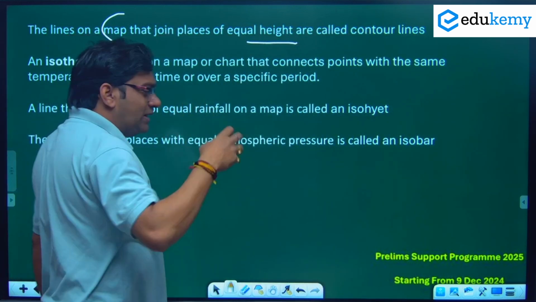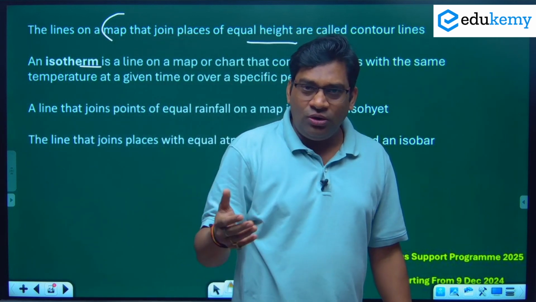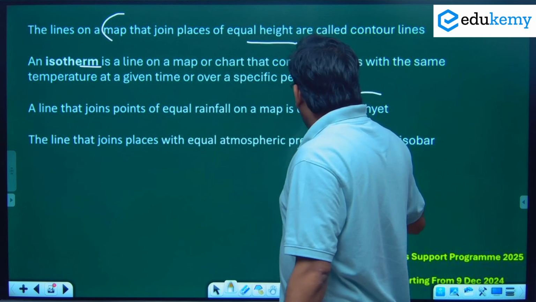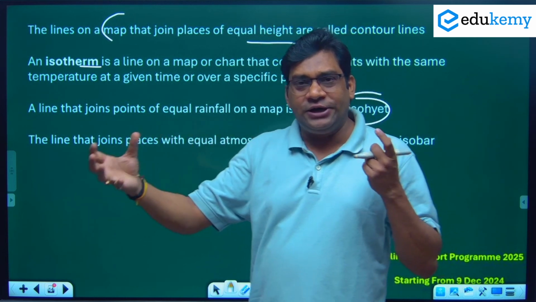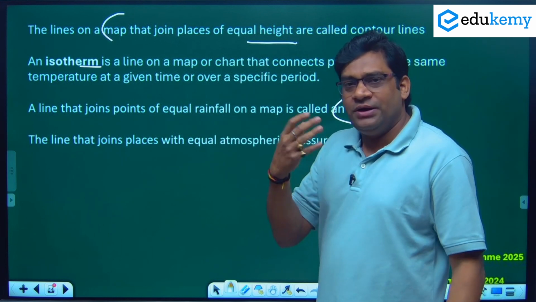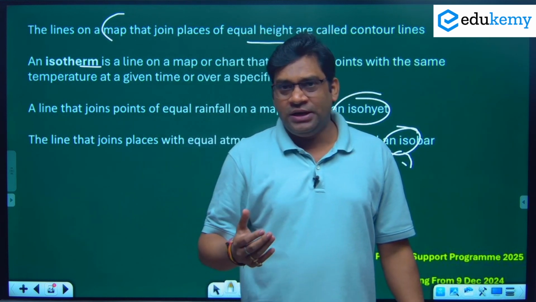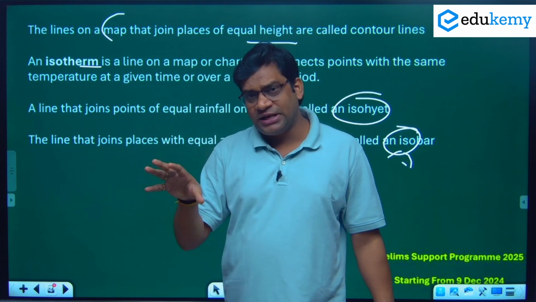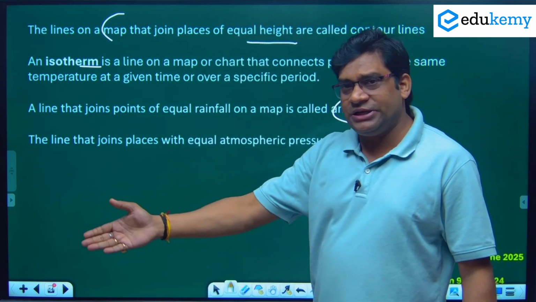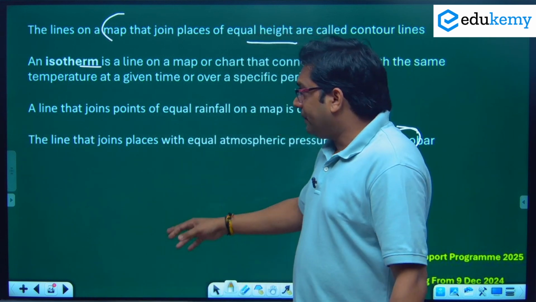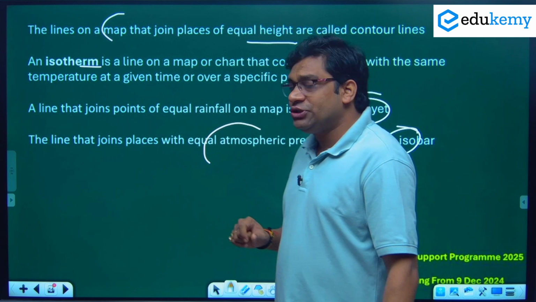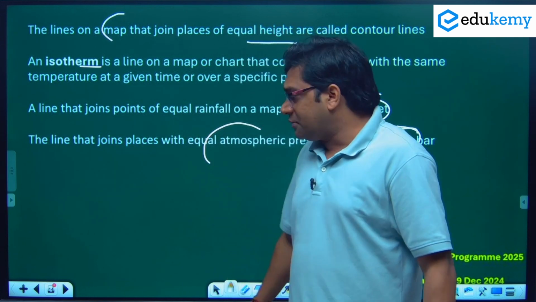Then isotherm is an imaginary line drawn on the surface that connects two places having equal temperature. Iso height is a line connecting two places with equal rainfall. And isobar, a very important concept. Whenever you study cyclone and anticyclone, isobar हमेशा आता है और isobar से 2024 में भी prelims में भी question पूछा है. So this is again very important. It joins two places having equal atmospheric pressure.